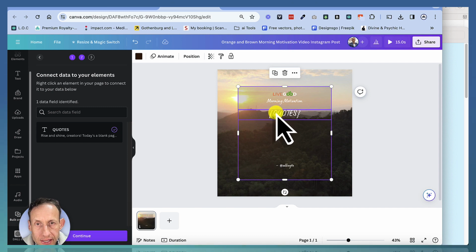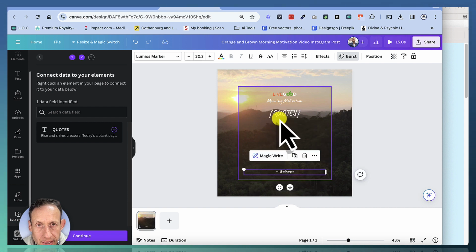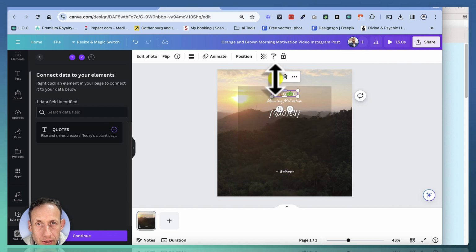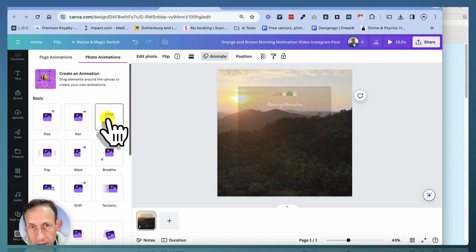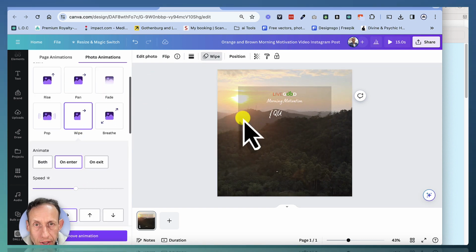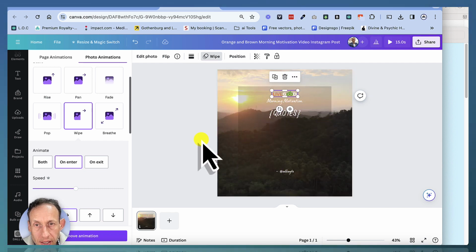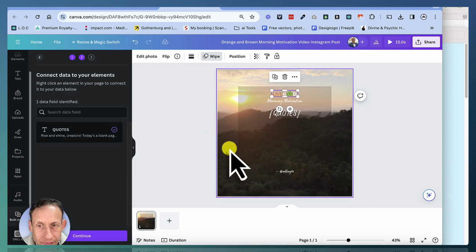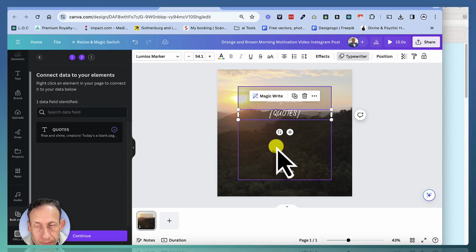So, but in this case, I'm just gonna keep it simple, all right? So that we get the quote coming in in this space here. I might just put maybe animation here, something like. Yeah. So you need to make sure that everything is doing the way you want it, and it's all branded and all the colors and whatever. So this is your base post. Okay, and everything is going to be generated from here.